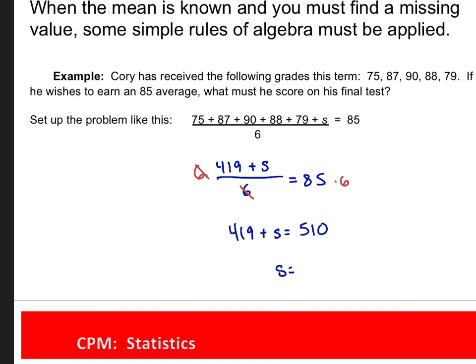So Corey needs a what on this last test? 91. So if he wants his test grades to average to an 85, he's going to need a 91 on this last one to make that average happen. Okay.